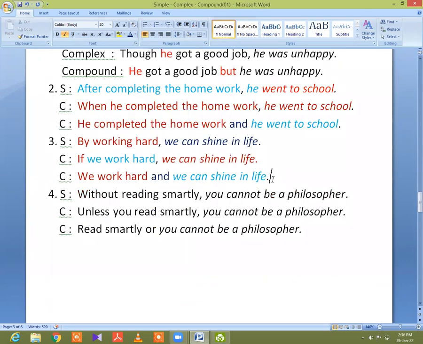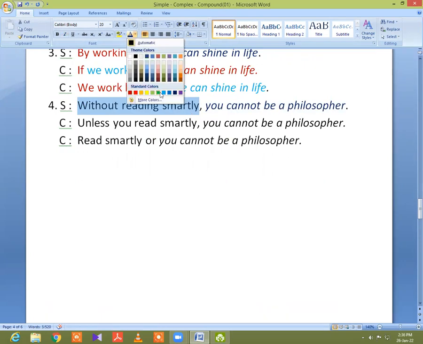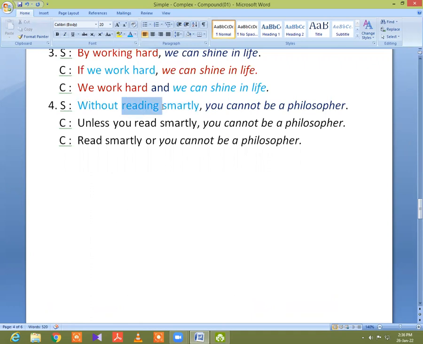So I give an example to clarify the matter. Please notice that in example number 4, this is an example of simple sentence: Without working hard, you cannot be a philosopher. So here, you cannot be a philosopher is a clause, but without reading smartly is not a clause because there is no finite verb. Reading here is a non-finite verb. So without reading smartly, you cannot be a philosopher is an example of simple sentence.